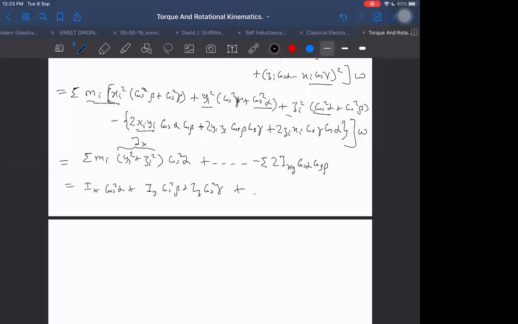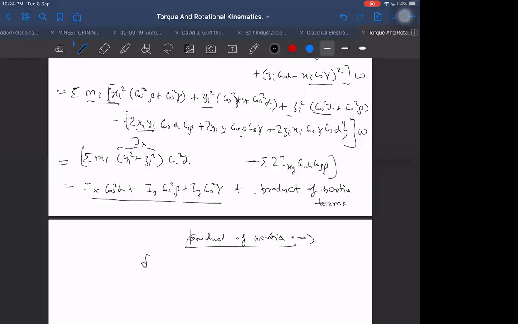Let us write in this way only. That is better. Why should we write so much again and again? This is okay. So now we are getting this thing here, plus the product of inertia terms. Then these product of inertia terms will be 0 for certain axes, and those axes are called principal axes.